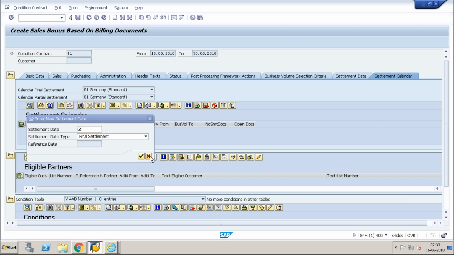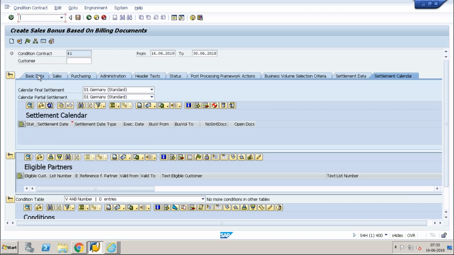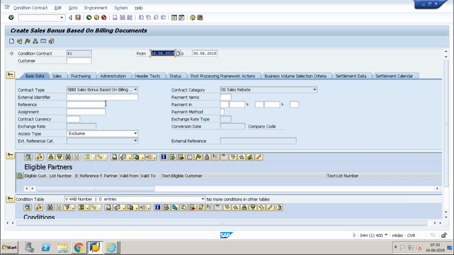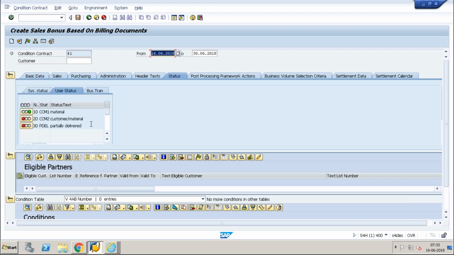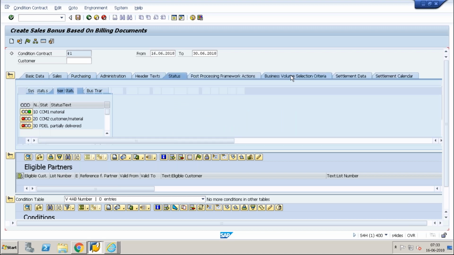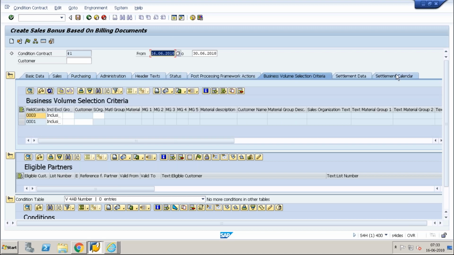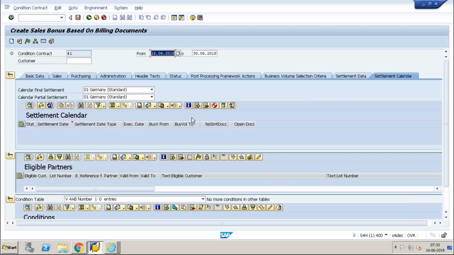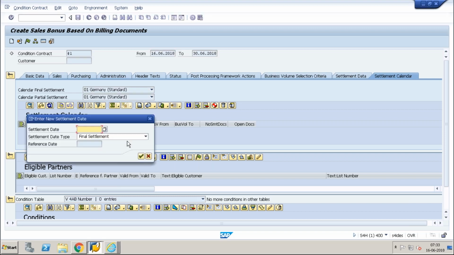Okay, so this I will show you in detail. But first of all, we are in settlement management, condition contract management. We have to see the contract type and the status fields, how my business data is coming, and then we will go with the settlement contract calendar. So here we also have a settlement type.